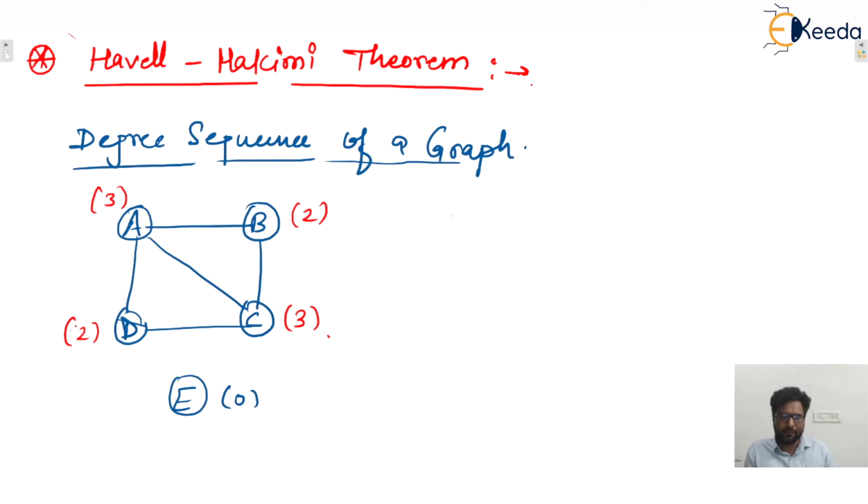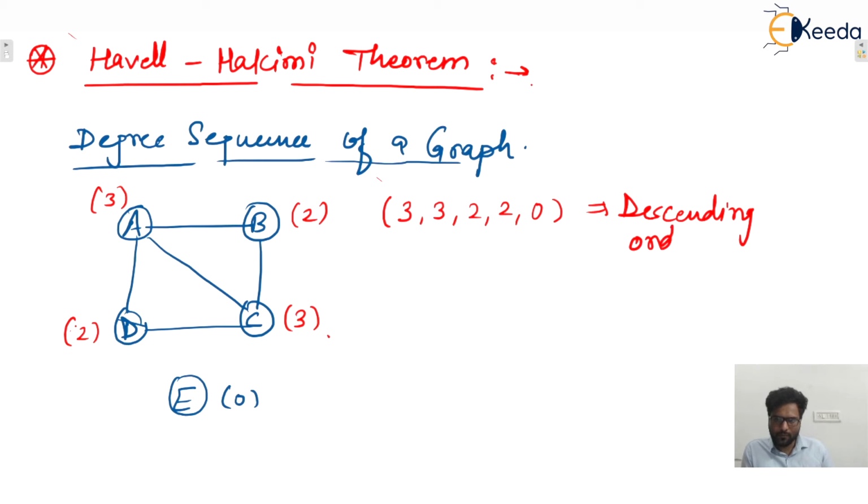If we write these degrees in descending order, we get 3, 3, 2, 2, 0. That is the descending order. And let's now write it in ascending order.